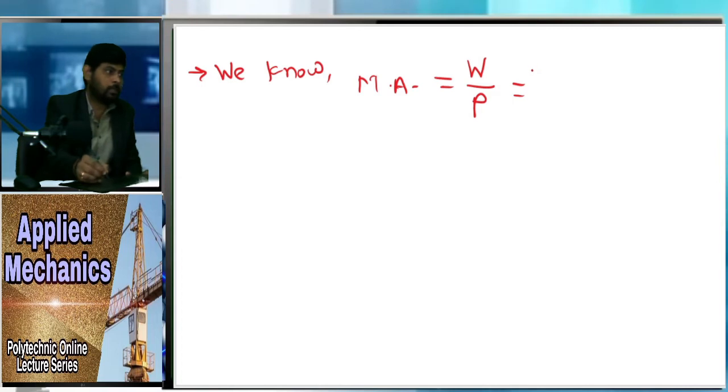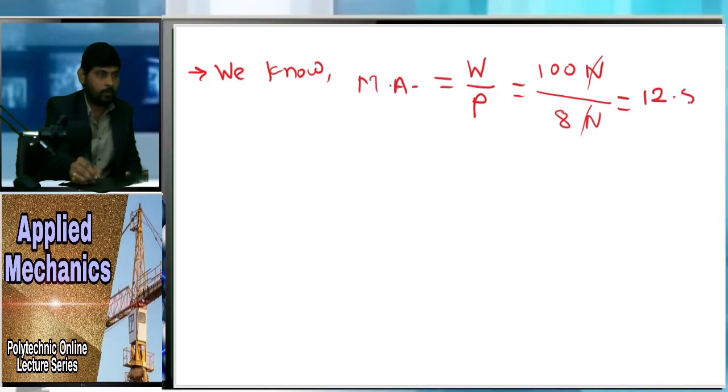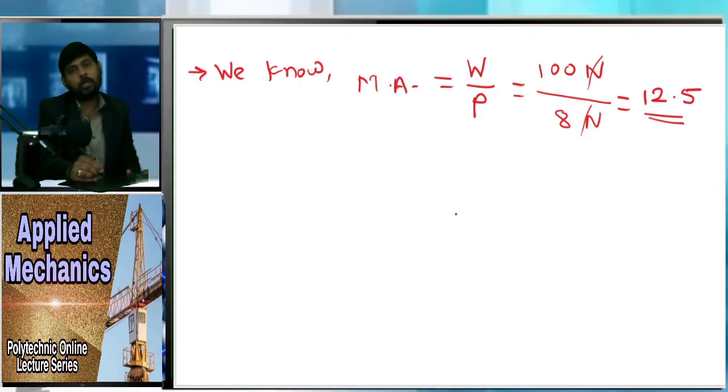The load is given to us, that is 100 Newton, and the effort is also given to us, that is 8 Newton. So here the mechanical advantage is how much? It is 12.5. You have to calculate this on your calculator.